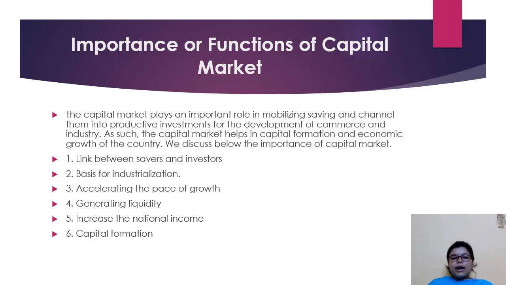So the capital market provides incentive to savers in the form of interest and dividend, as we talked in our characteristics as well. So how it generates capital formation, because the savers are getting the interest, okay, they're getting the dividend, ultimately they're gaining money out of it.